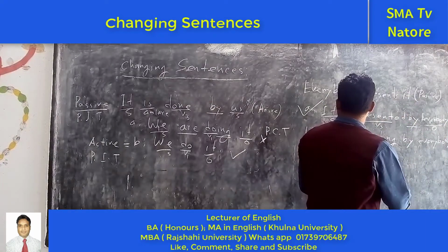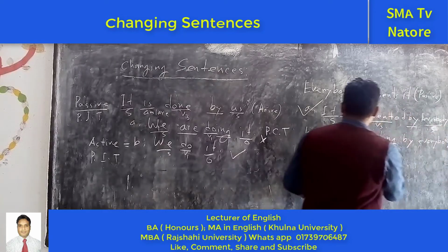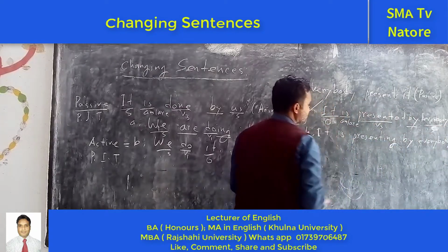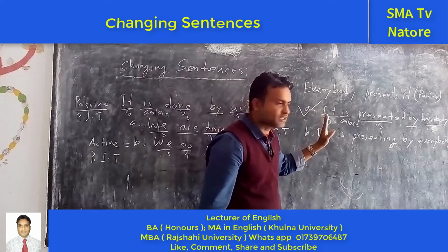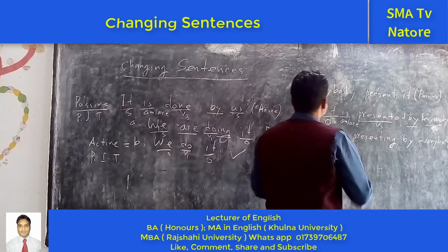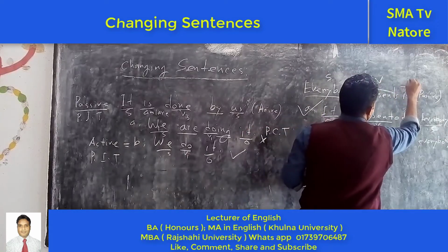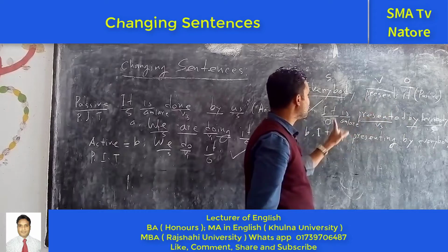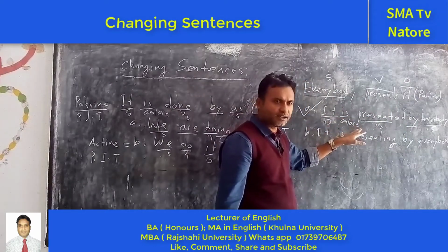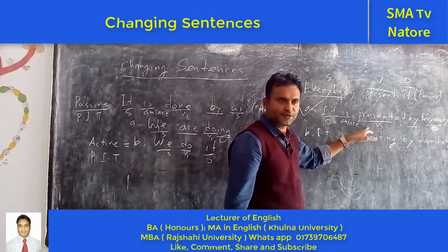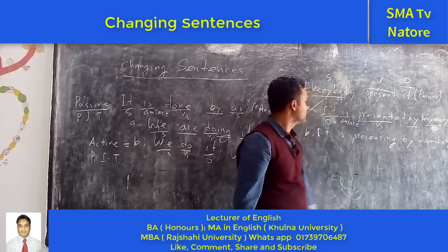Next one is object. Oh, sorry. This one is subject, this one is object. Because this is the passive voice, in the passive voice this object is the subject, this one is the verb, and next one is the object. The object will come first, and we will take the auxiliary verbs am, is or are, and next we will take the past participle form of the verb, next one by, next one object.